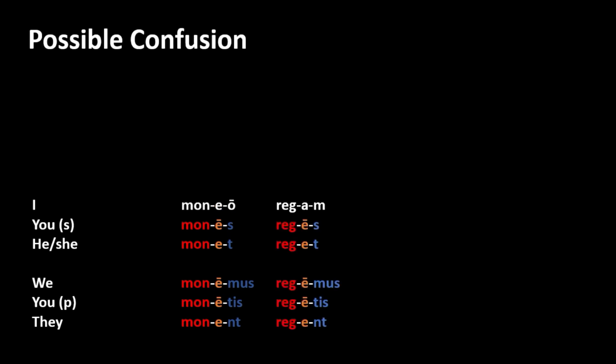Here's the present tense of monio, and here's the future tense of rego. Except for the first person singular, the I part of the verb, where you have monio and regam, not easy to confuse, once you get below the first person singular, you have absolutely identical forms.